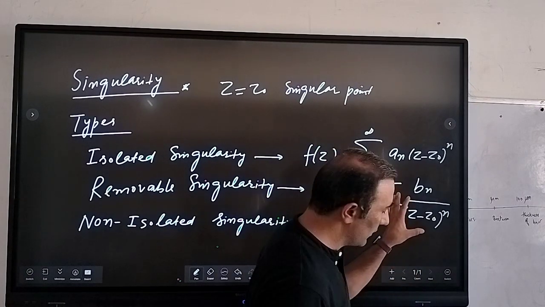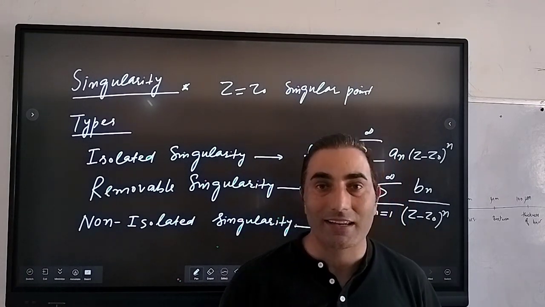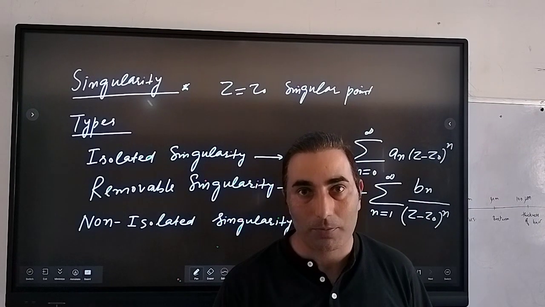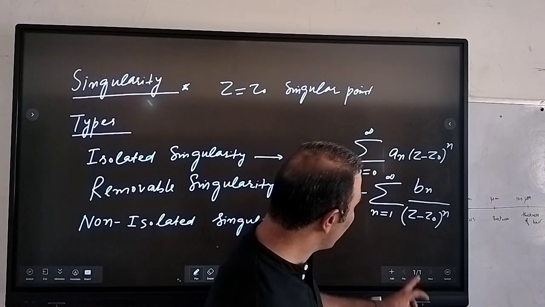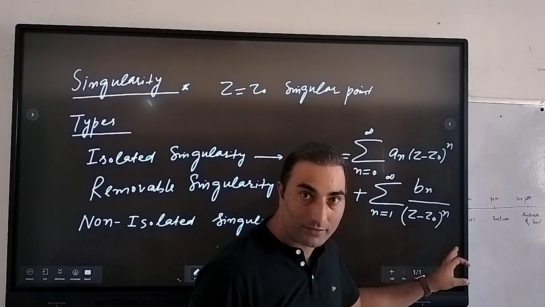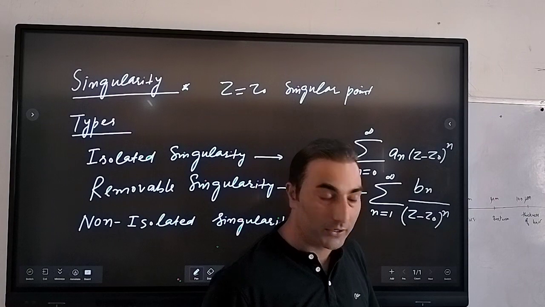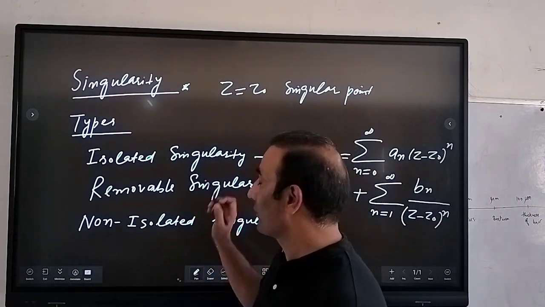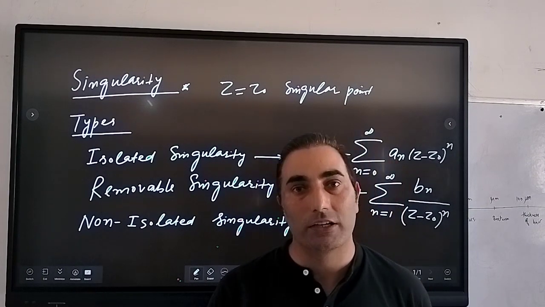And if this principal part contains an infinite number of terms, right, then this point z equal to z0, which is our singular point, is called an isolated singularity, right? So that's called isolated singularity.